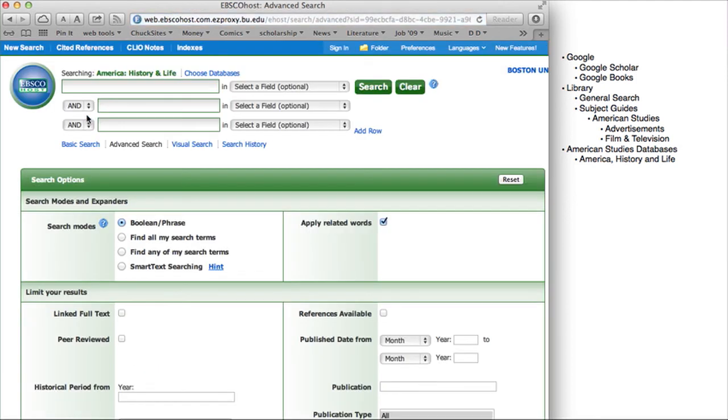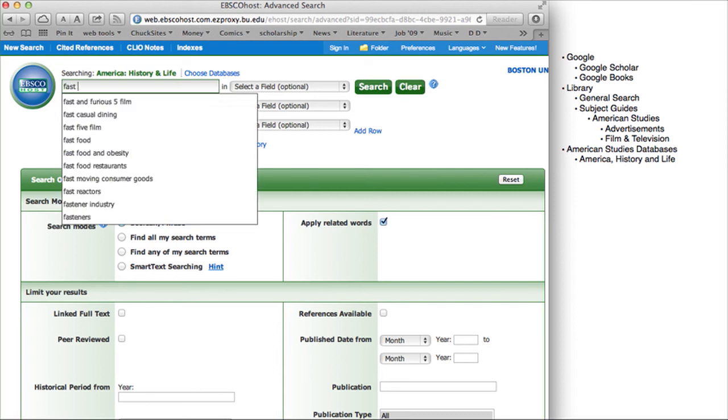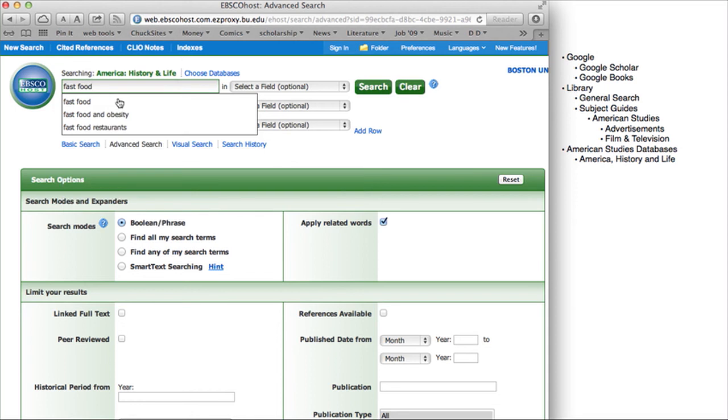And if we click here, we're not going to be searching for academic books. We're just searching in journal articles. There may be some book reviews here, which isn't terrible. A book review is a lead on a book, although it's not an article you'd want to cite directly. And I can do a search here, fast food. We're doing fast food again just because that's the topic I've chosen today.